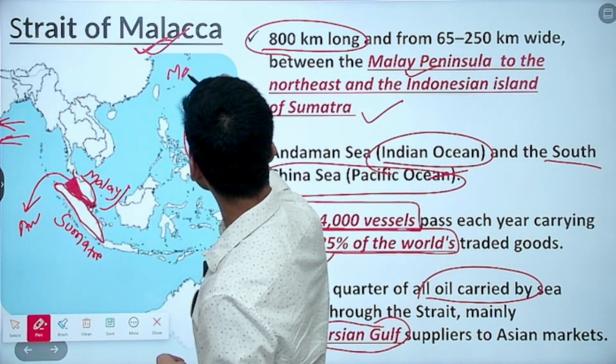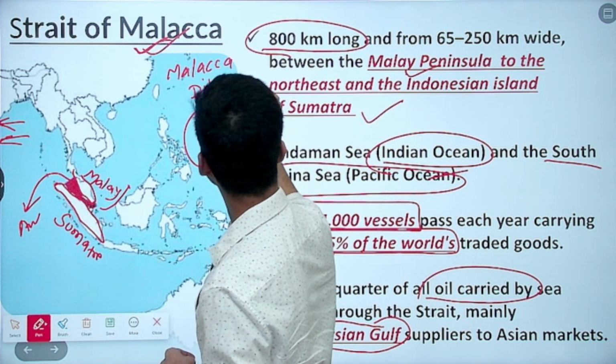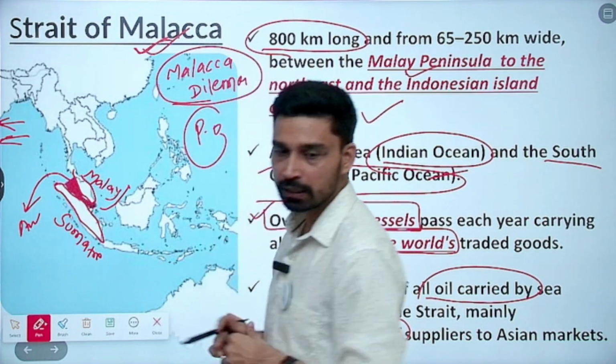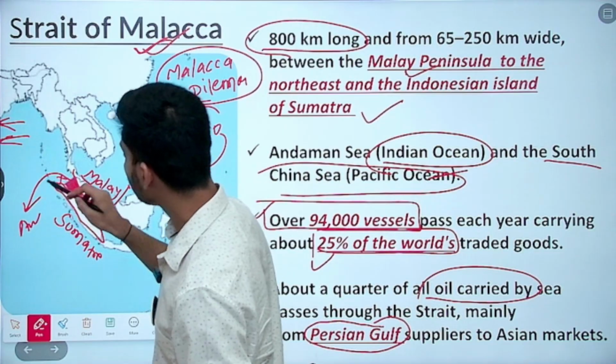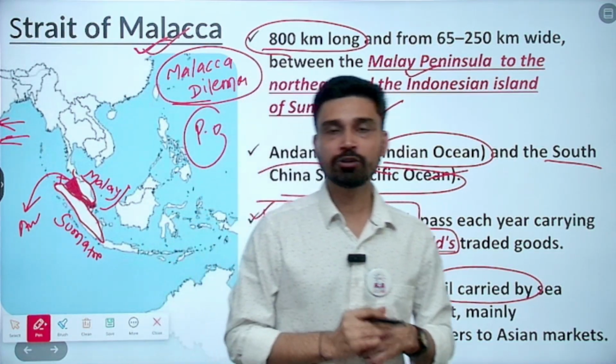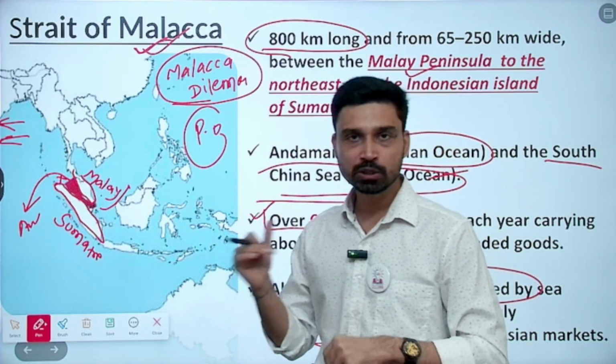Many times with reference to Malacca, you will hear a term called the Malacca dilemma. Malacca dilemma is a geopolitical dilemma of China, because China to a large extent depends on this Strait of Malacca. As long as the Strait of Malacca is open, China would be able to keep getting the commodities, oil, gas, whatever it wants.